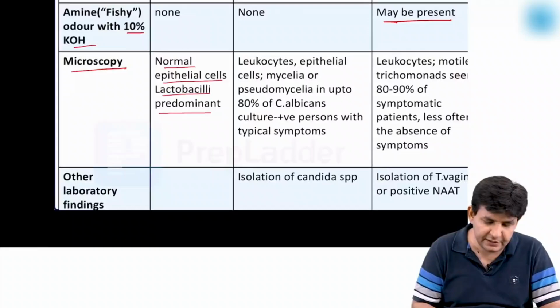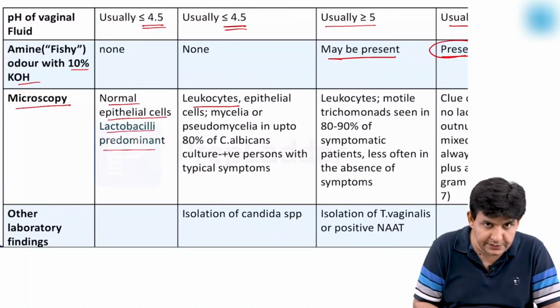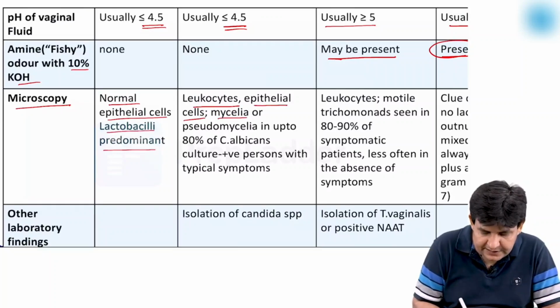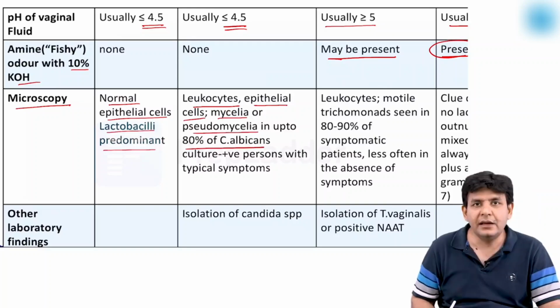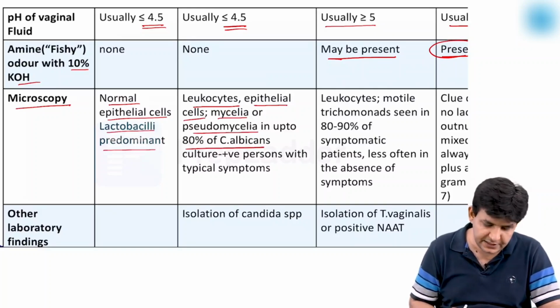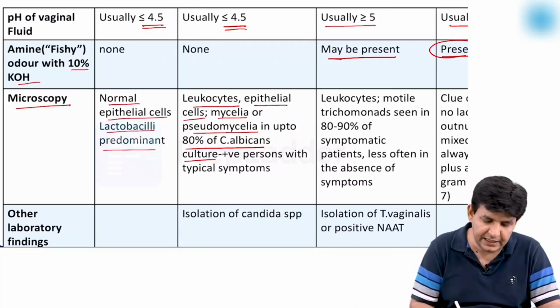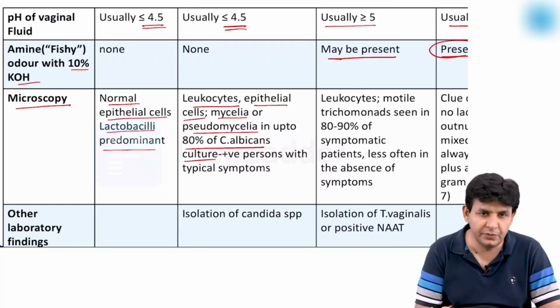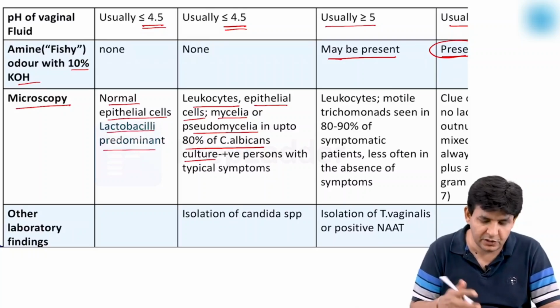In the case of Candida, what can you get? You can have leukocytes. Fine. Epithelial cells, mycelia or pseudomycelia are present, in up to 80% of Candida albicans cases. Fine. So these are there, and the culture you can do on SDA, and you can observe these true mycelia, what you call true hyphae or pseudohyphae.